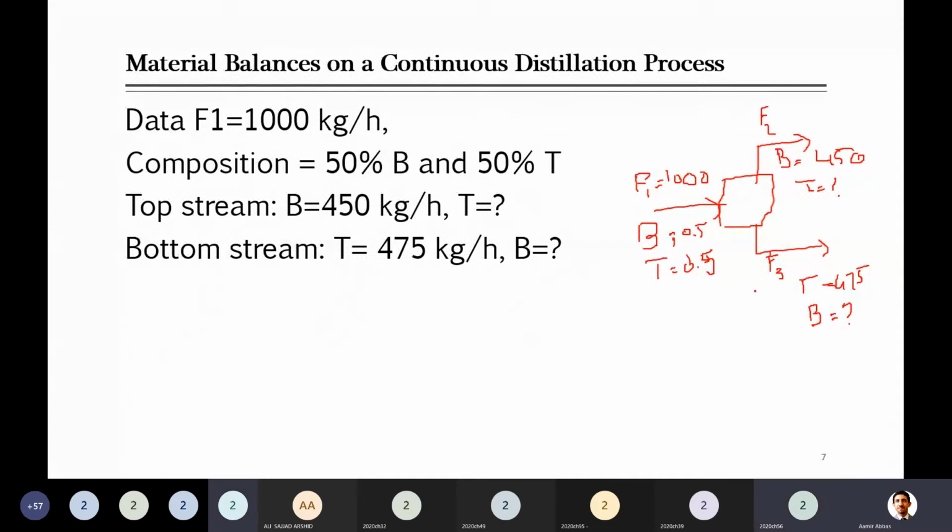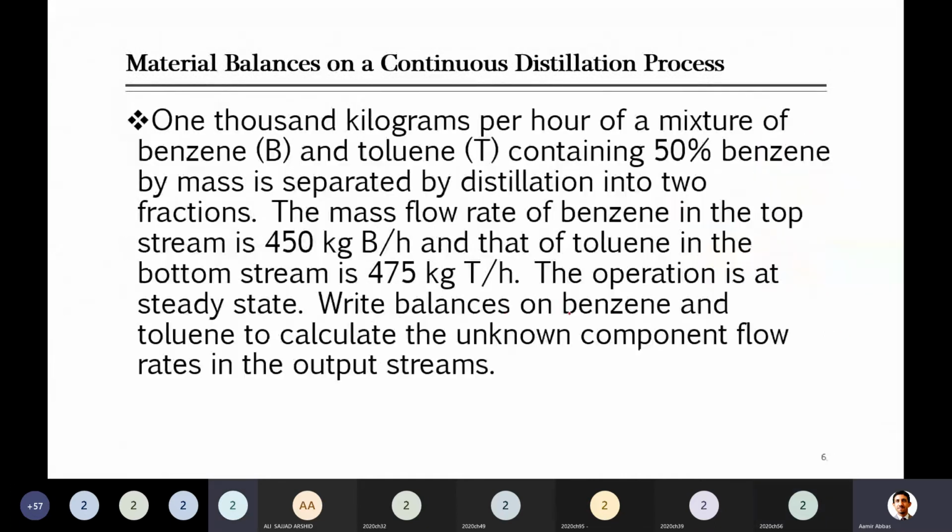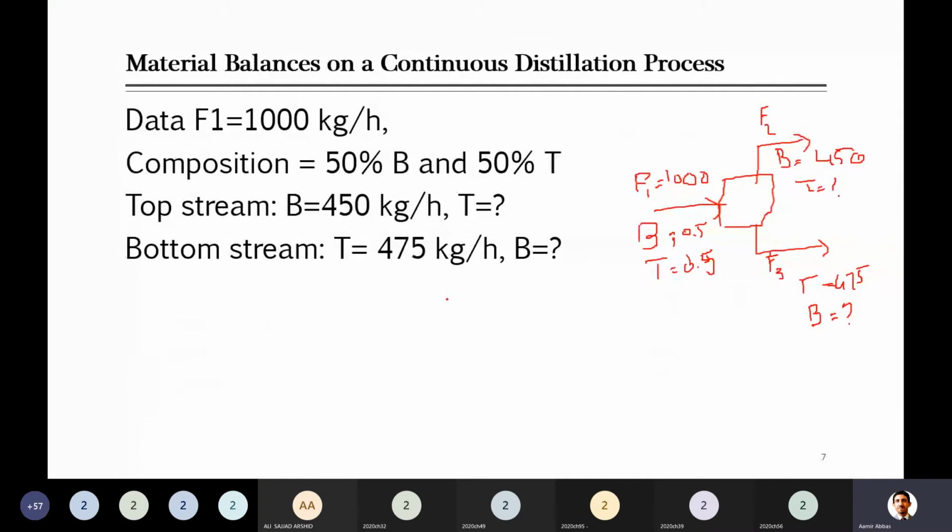The amount of toluene in the top stream and the amount of benzene in the bottom stream are unknown. Here you have to write the balance on benzene and toluene to calculate the unknown component flow rates. Unknown components are toluene in the top stream, and benzene in the bottom stream. I wrote F2 and F3 here, but you can remove them because he didn't ask for the overall flow rate of the stream. So it's better to just remove F2 and F3. Only benzene and toluene are not given.